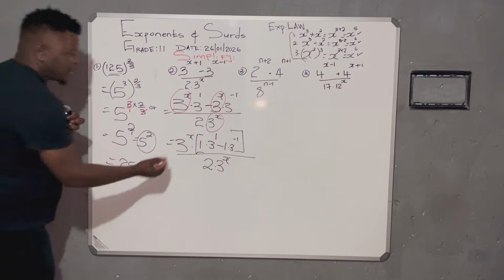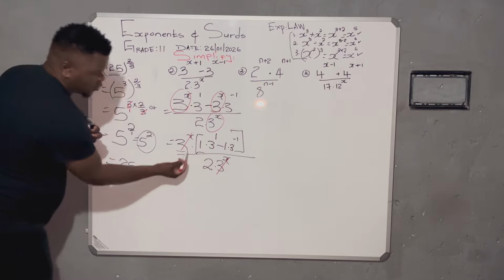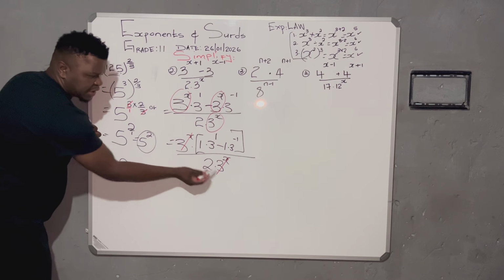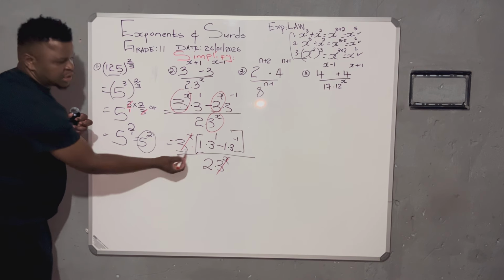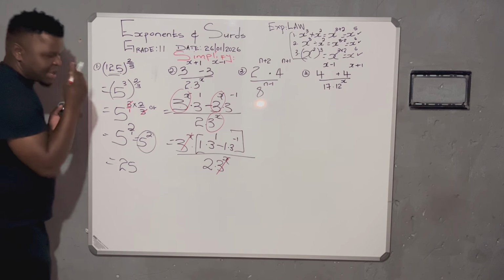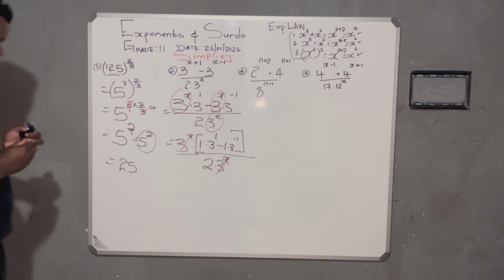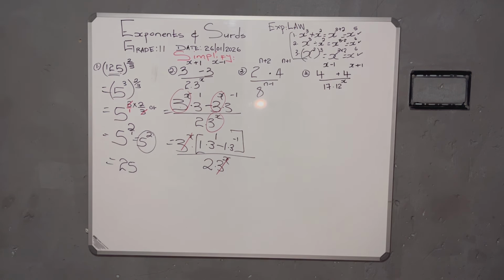But we only cancel once my numerator is similar to my denominator and there's a multiplication or a bracket that separates them. So in this case, now you can see that the x is gone.